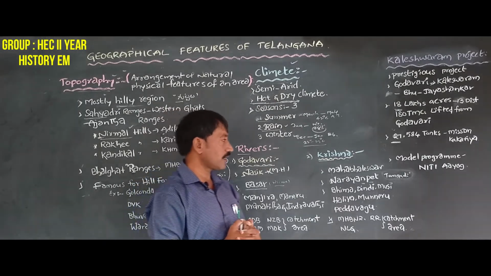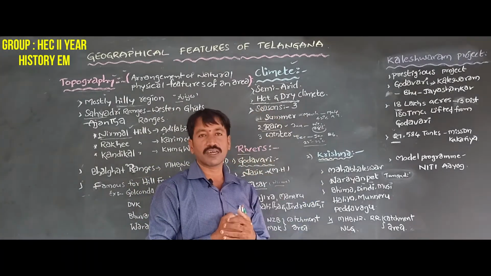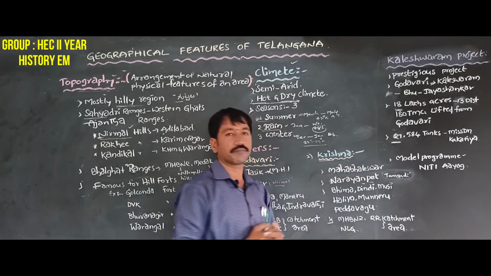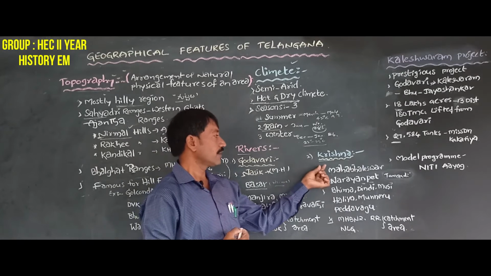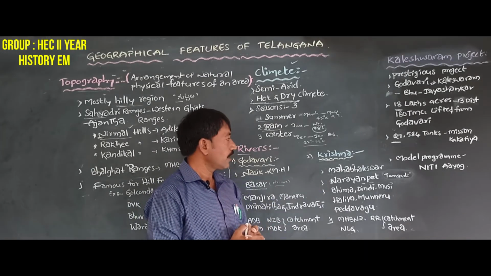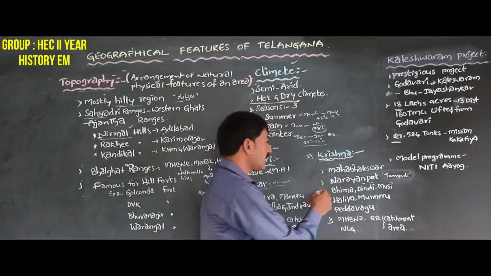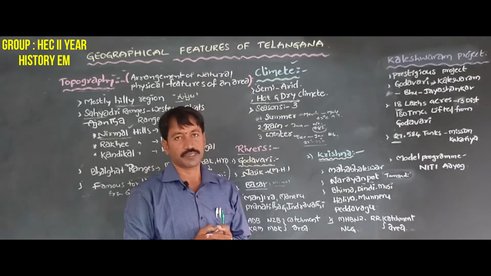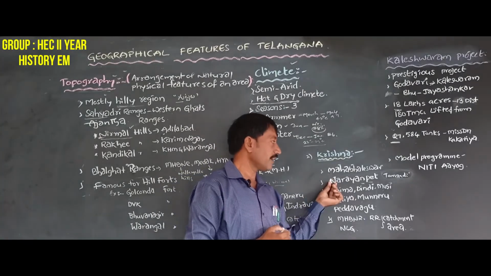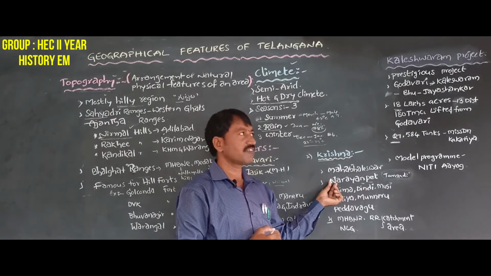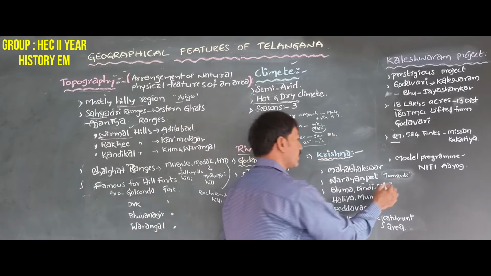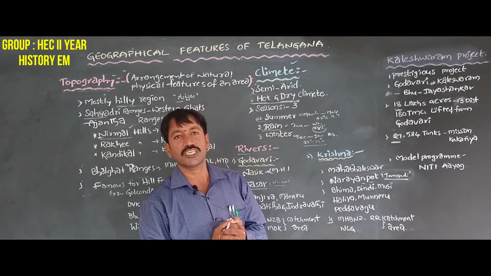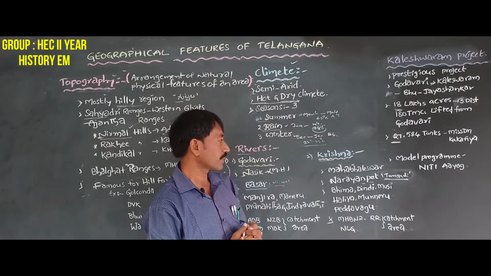Krishna river also originated in Western Ghats of Maharashtra. Which place? Mahabaleshwar was the birthplace of Krishna river. Krishna river enters into Telangana in Narayanapet district, especially Tangadi. Tangadi village is the entering place of Krishna river in Telangana.